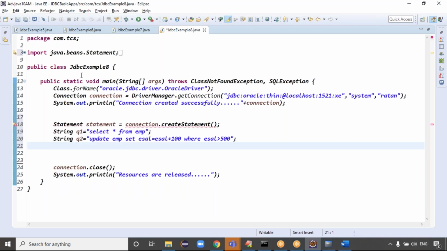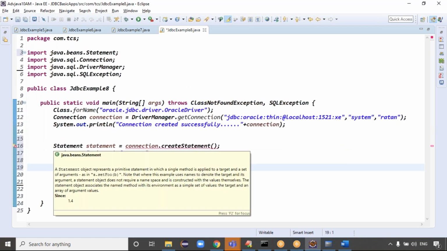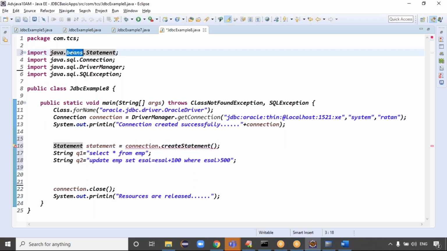Okay, in some cases while doing the import statements, observe one point, guys. Statement belongs to which package? Java.sql package, right? The Statement object belongs to java.sql. But here, which package is statement imported from, guys? The beans package is imported, right? Then again, we got the error, guys. Like that, in some cases while importing, the statement also shows some errors. You try to check that point.